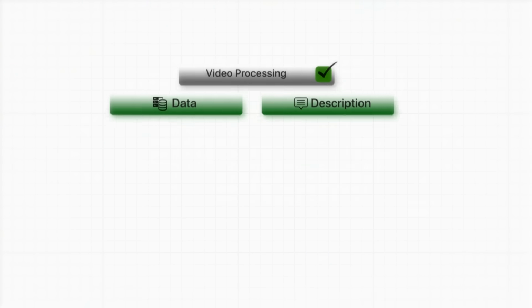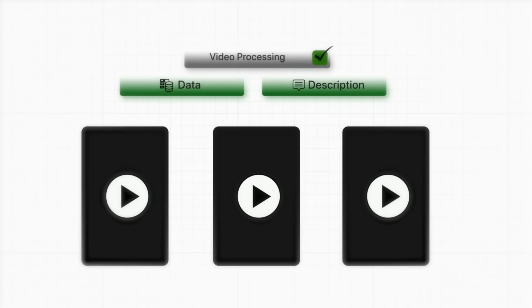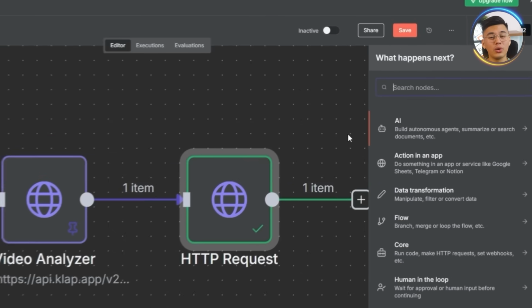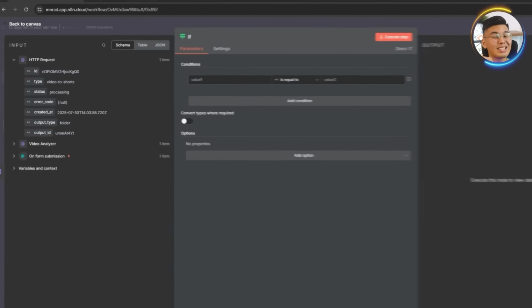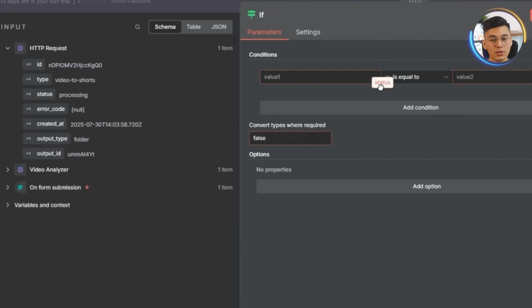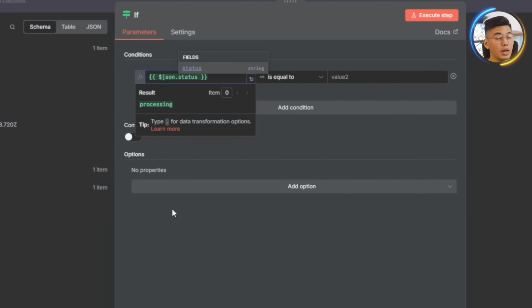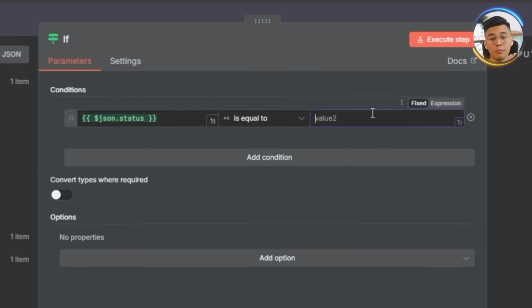Now that we are done setting up the video checker, we will add some logic that makes the workflow smarter. We're setting up a simple condition that checks whether our video is done processing. If it's ready, we'll move forward with pulling the specific data and descriptions needed to generate the final shorts. We'll start by adding a new node and selecting If. In the Conditions panel, we drag in the status parameter from the previous node and set the condition to is equal to with the value ready.